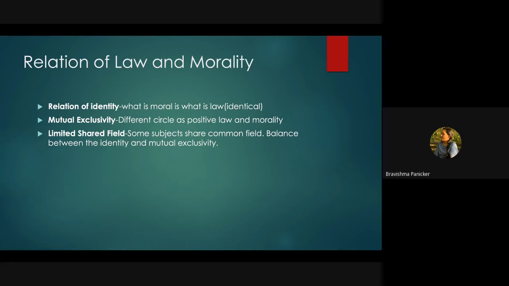Another theory is mutual exclusivity. It says that morality and law are two completely different sectors, two completely different aspects, each in a different circle. Positive law and morality are completely different in nature. As we mentioned in the relation of identity, what is moral is law; here, what is moral is not what is law. These two are different in nature.